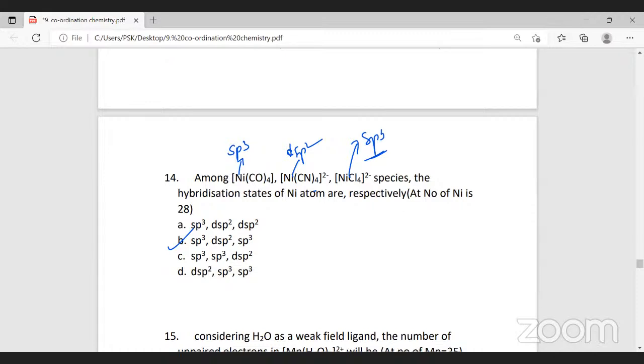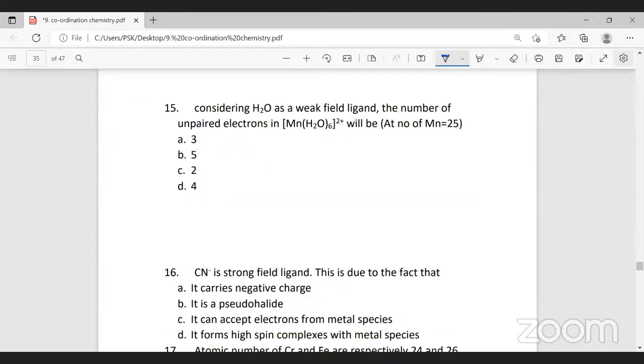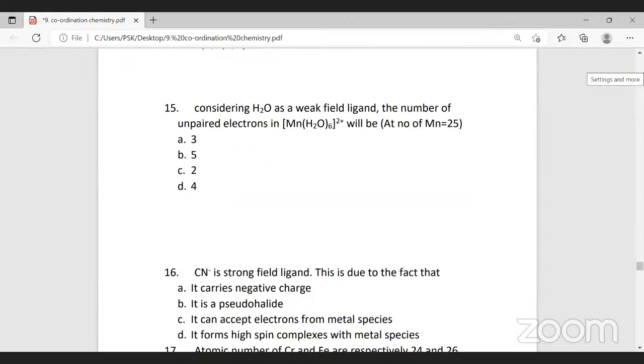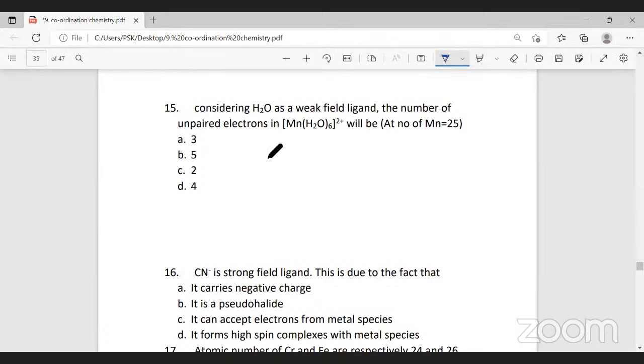Considering water as a weak field ligand, the number of unpaired electrons in [Mn(H2O)6]2+ will be... Manganese atomic number is 25. The oxidation state of manganese is +2. The electronic configuration of manganese is argon configuration 3d5. So the d subshell has 5 electrons, 1, 2, 3, 4, and 5. It has 5 unpaired electrons because water is considered to be a weak field ligand. Since water is a weak field ligand, no pairing will take place. Therefore, it will have 5 unpaired electrons. Hence, the answer for this question is option B.